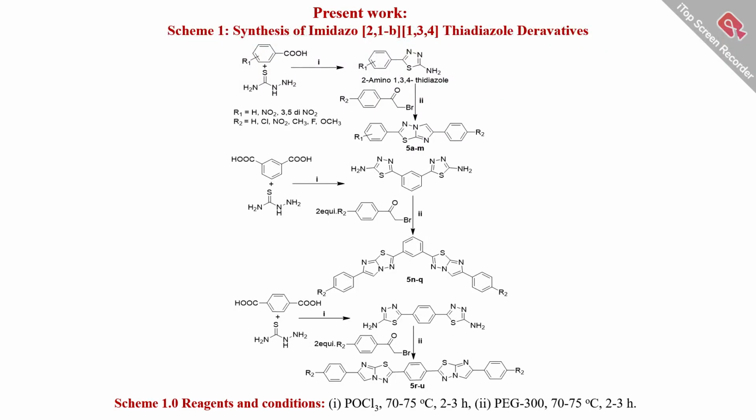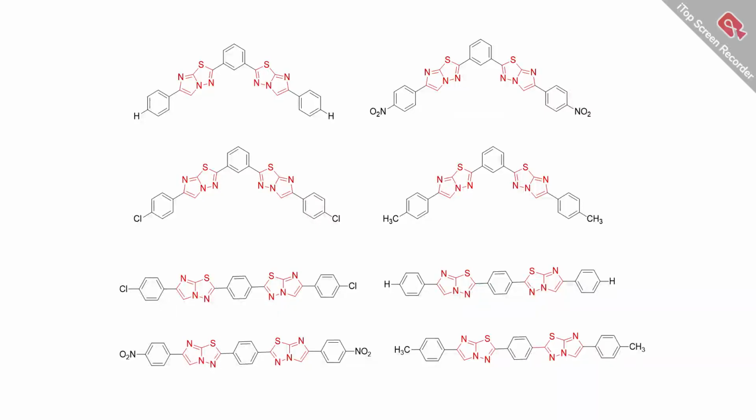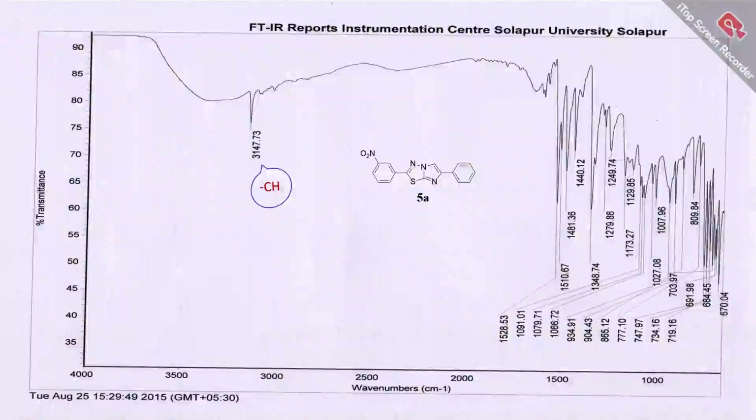We also use isophthalic and terephthalic acid to obtain bis derivatives of imidazo-thiadiazoles under the same reaction conditions. This is the compound library, and all these are the mono derivatives of imidazo-thiadiazoles. We also prepared these bis derivatives by using isophthalic and terephthalic acid.